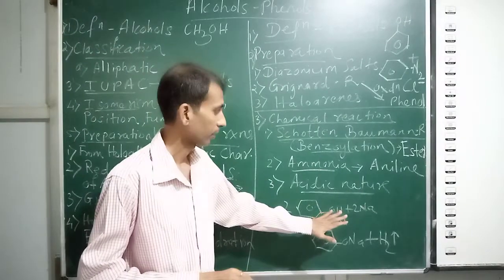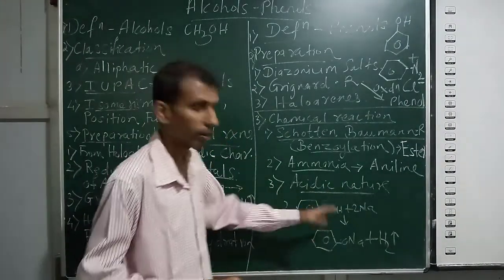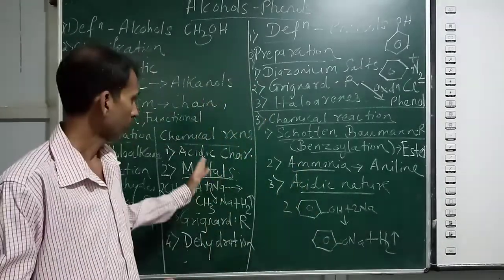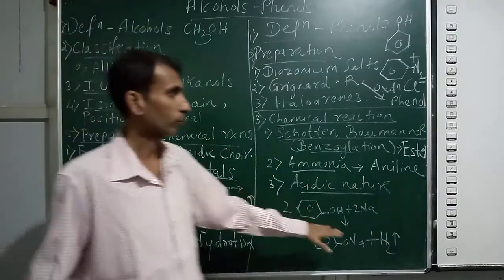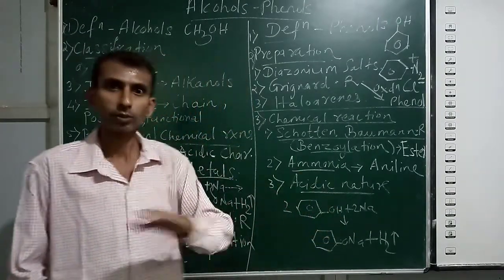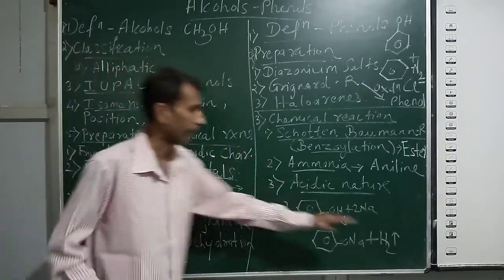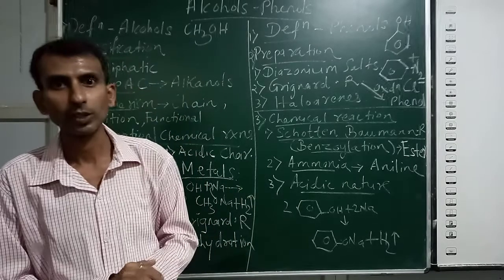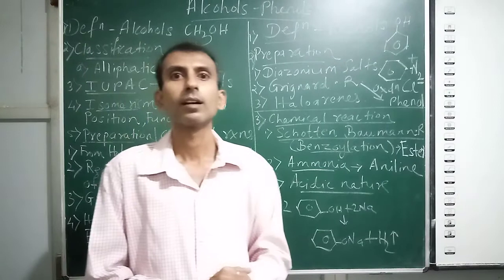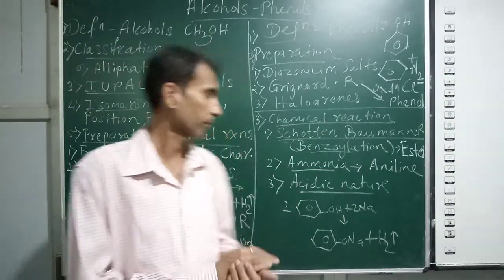The reaction remains the same. The reaction is with sodium. Two molecules of alcohol or phenol with two atoms of sodium give sodium alkoxide in this case, and sodium phenoxide, which has a phenyl group, in this case. And there is liberation of hydrogen gas, here and here, in alcohols and phenols. So liberation of hydrogen gas shows the acidic character of alcohols and phenols.